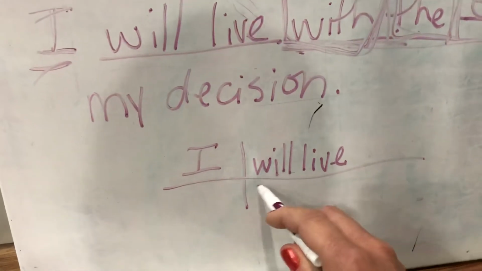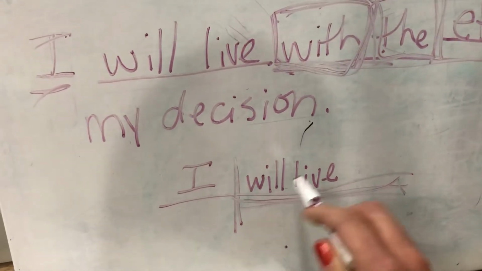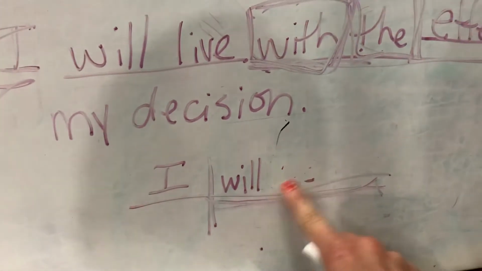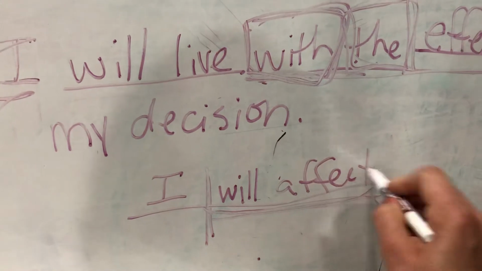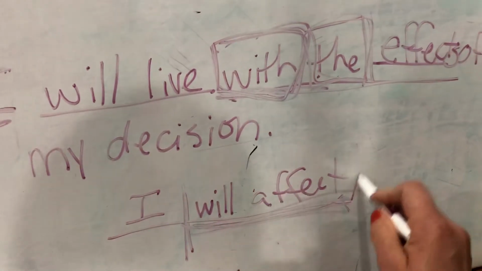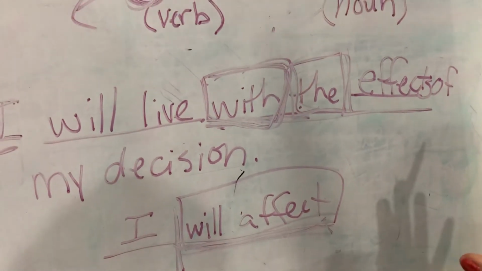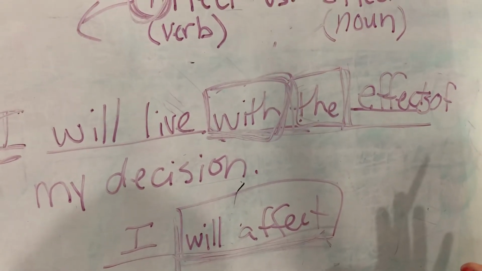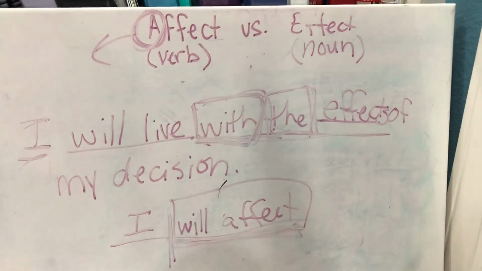So if you could learn to figure out which word is the verb, and it can have helping verbs with it too, like will affect. So you got to watch that. She will affect the outcome, because will affect is the verb phrase. So I hope that helps. I will do another where there's the exceptions, because there are exceptions to this where it's the other way around.